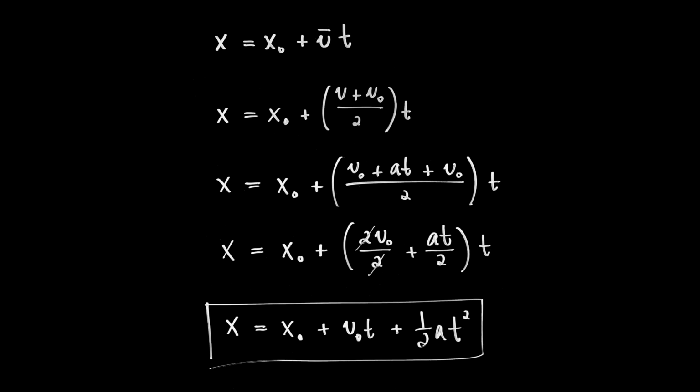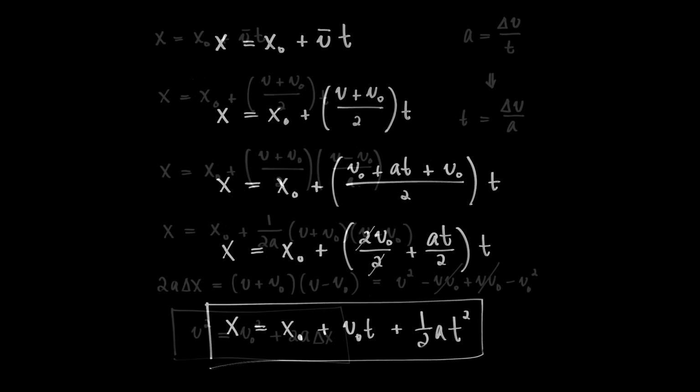It is dimensionally consistent because position is in meters, initial position in meters, velocity in meters per second multiplied by time in seconds, plus 1/2 doesn't have any units, meters per second squared multiplied by seconds squared. Meters plus meters plus meters, apples, apples, apples. A dimensionally consistent equation. Hopefully that will help you remember how the equation should be written out. That's one. I wanted two, so I'll do another demonstration.